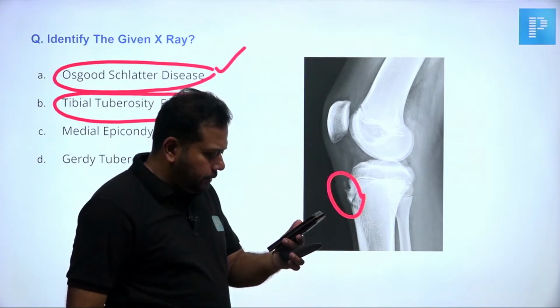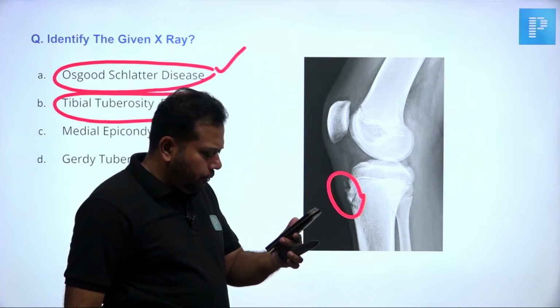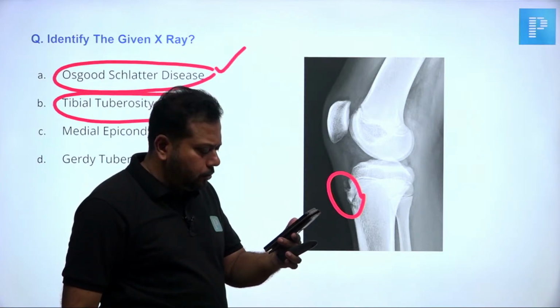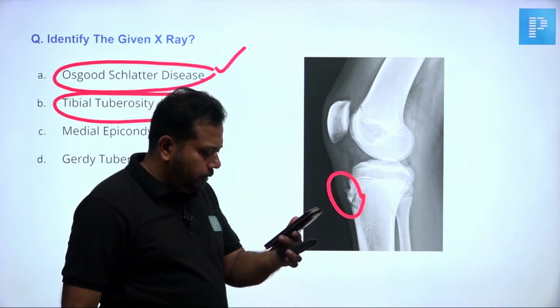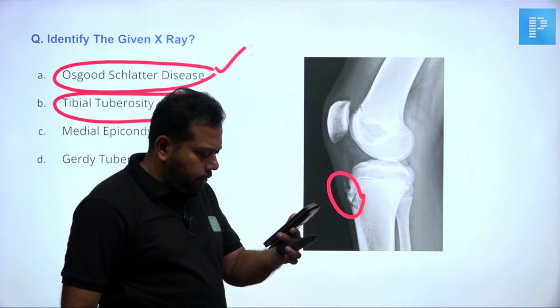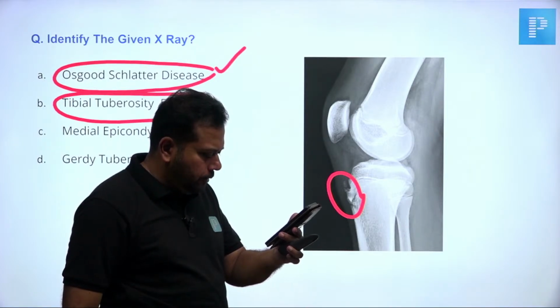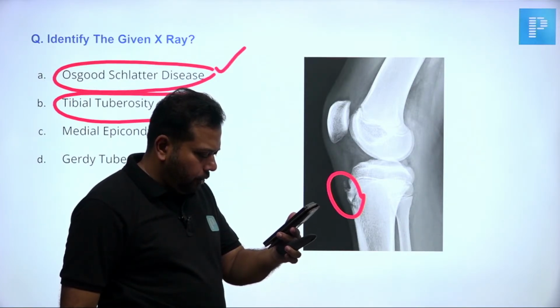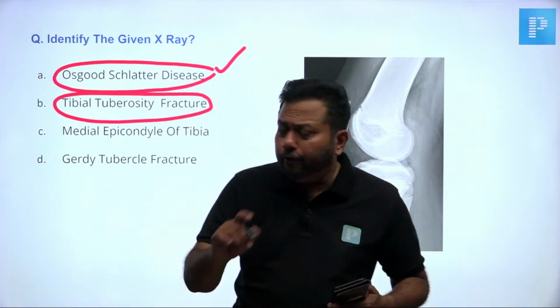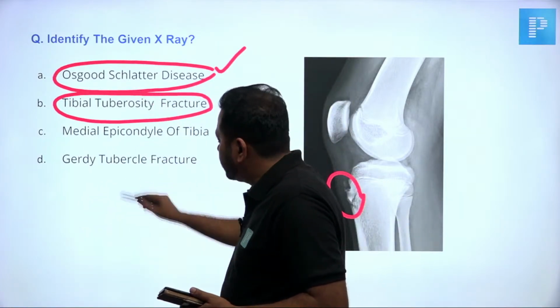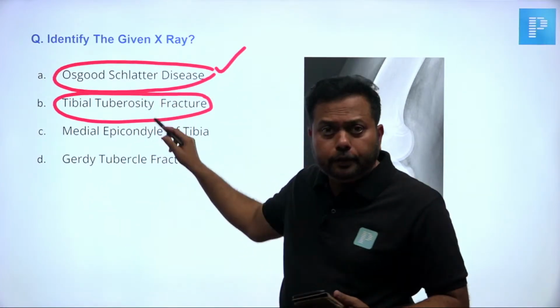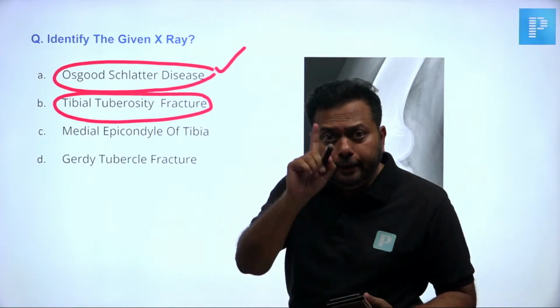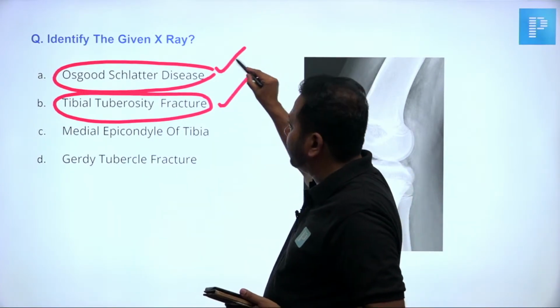Okay, someone has answered. Osgood-Schlatter's was not in the option. If Osgood-Schlatter's is not in the option, the answer is tibial tuberosity fracture.